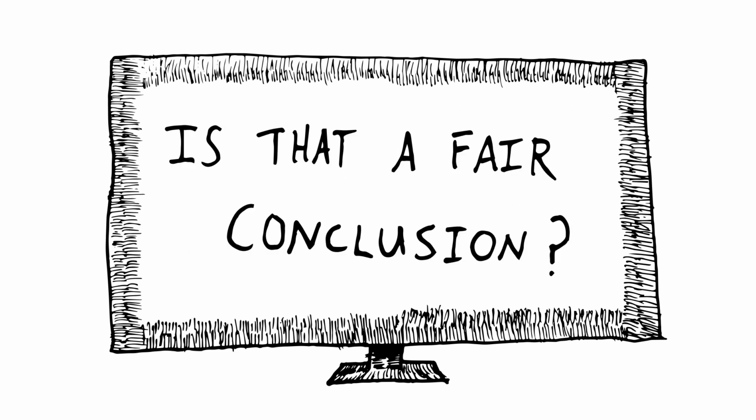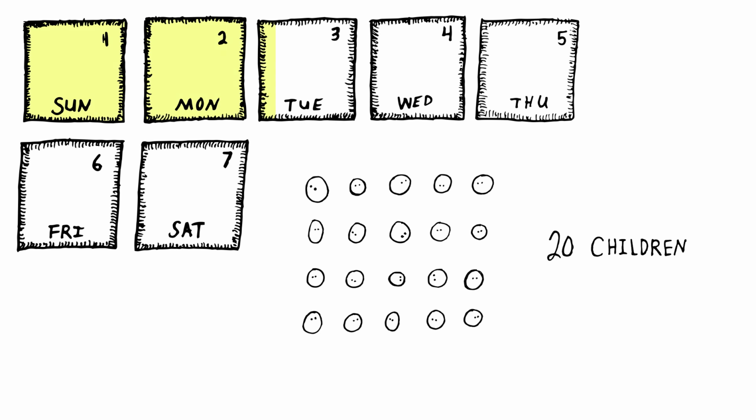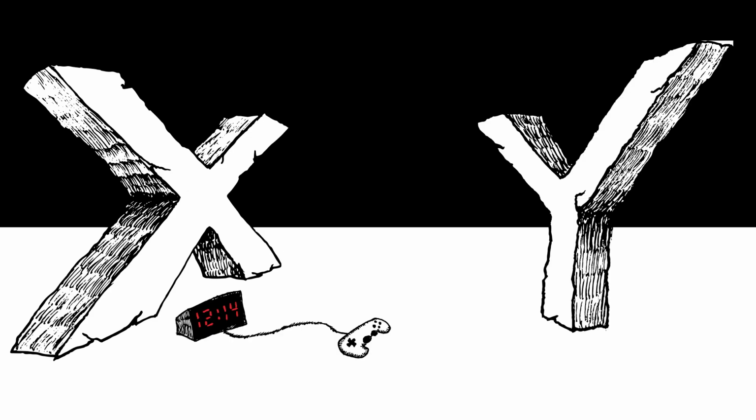To answer this question, we'll conduct our own simple study. We'll recruit 20 children and observe them over the course of one 7-day period. During that week of observation, we'll measure how often the children play violent video games and how aggressive they act. We'll define our two variables of interest as follows. Variable X, the amount of time in hours spent playing violent video games. Variable Y, the number of aggressive acts committed. Think of a child pulling someone else's hair, for example.